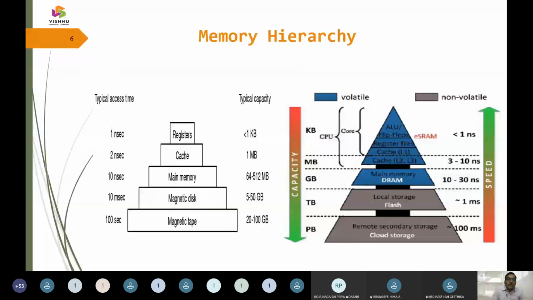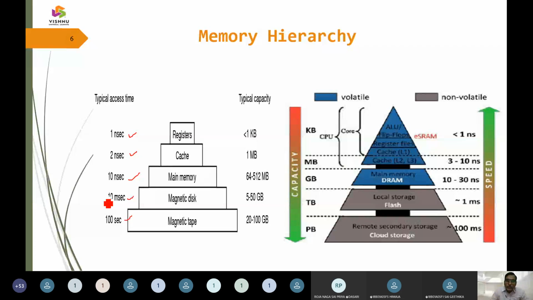Now this is a very interesting diagram. What it is going to show is that a register works in nanoseconds, and cache is also working in nanoseconds. But we can see the hard disk or a magnetic tape are going to consume milliseconds, or even seconds. So that is one observation we can see.